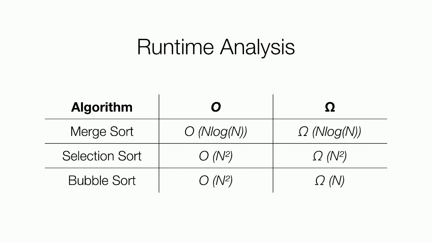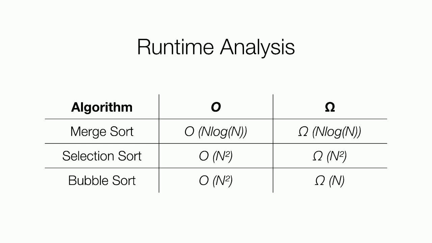And bubble sort, you can even infer from the name a little bit, we bubble our highest number to the top, right? It just goes up to the top as we swap the elements every time we look at them. And here are their big O's and omega notations. So you can see from our theoretical definitions that merge sort does perform faster than the other two, since selection sort and bubble sort have big O of n squared.